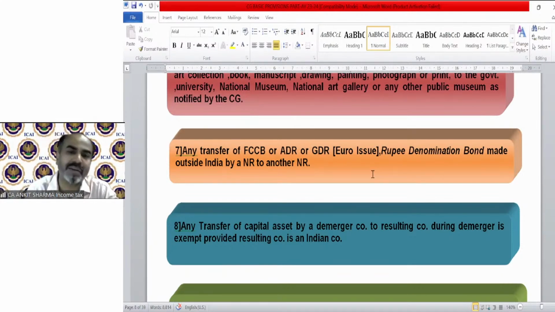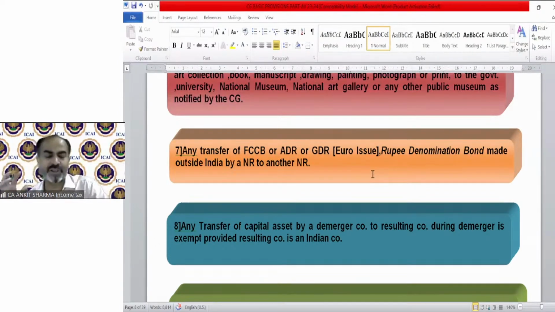And if it is in a country other than America, we will call it GDR or Global Depository Receipt. In simple words, if you issue convertible debentures outside India, it's called FCCB. And in general, if you are issuing your equity shares outside India, in America it's ADR, and other than America, it's Global Depository Receipt.